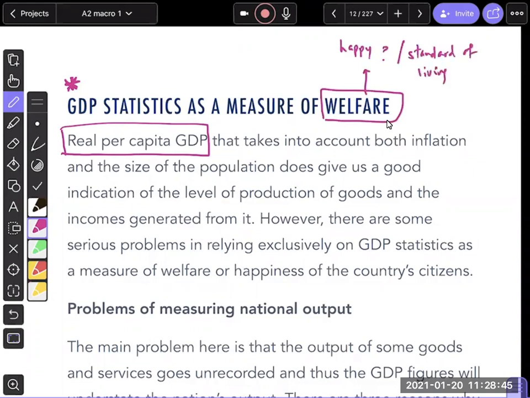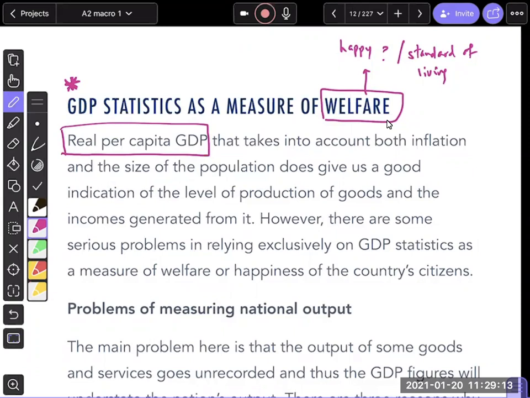Okay, remember, standard of living is different from cost of living. Cost of living is inflation, but standard of living is about whether we have access to better infrastructure. Do we have access to schools? Do we have access to electricity? Do we have access to clean water, and so on and so forth? All of these are things that we look at, which is what we call your standard of living. A standard of living is different from cost of living, of course, because cost of living is only inflation.